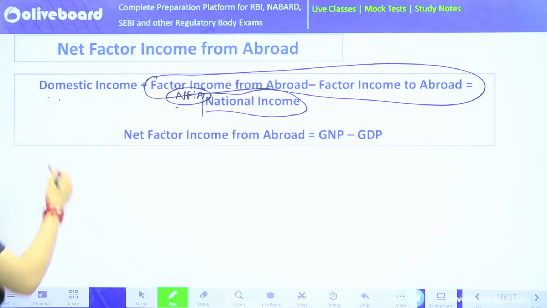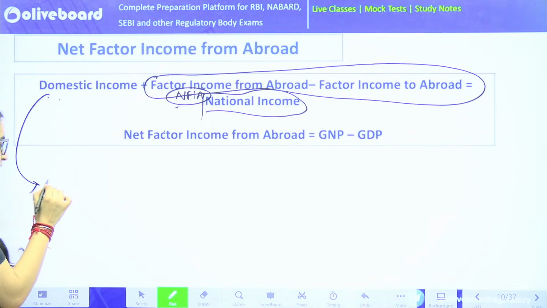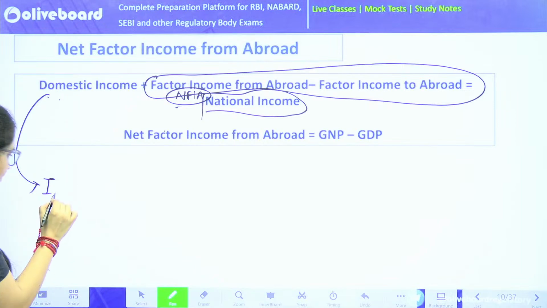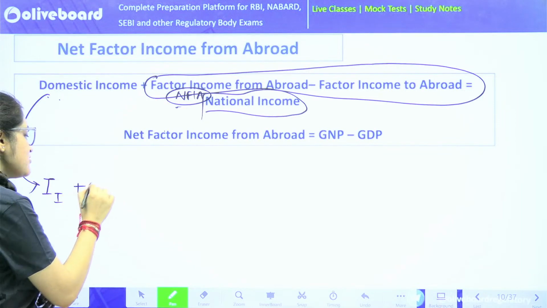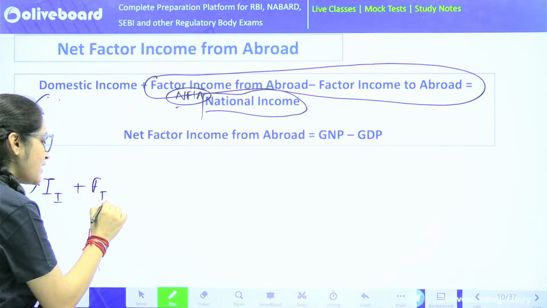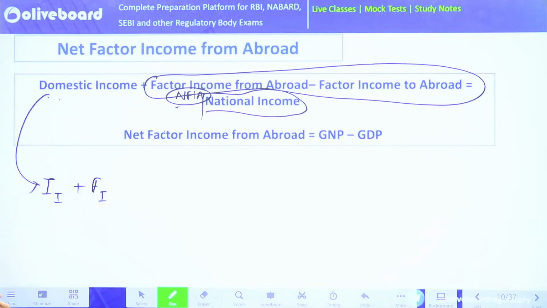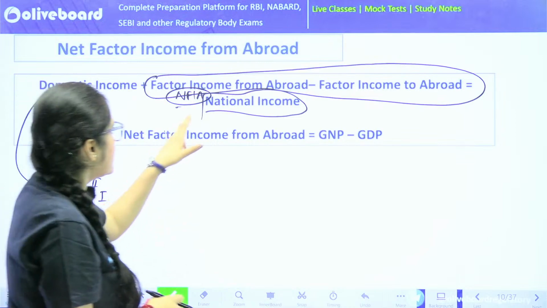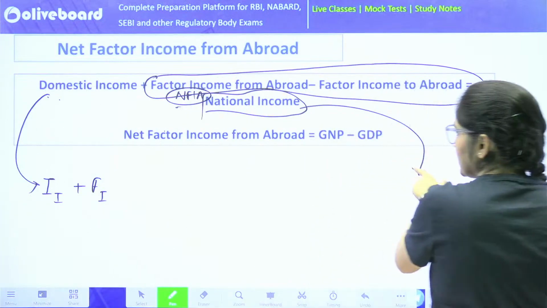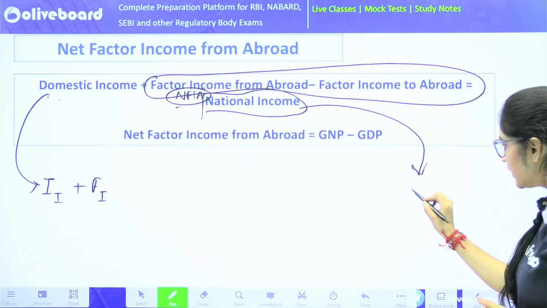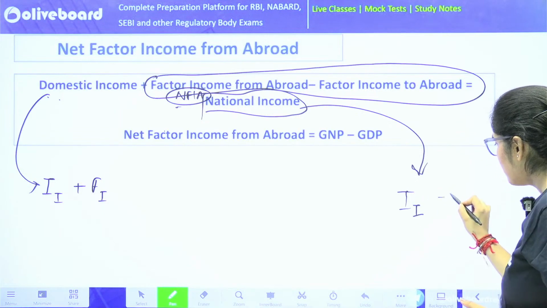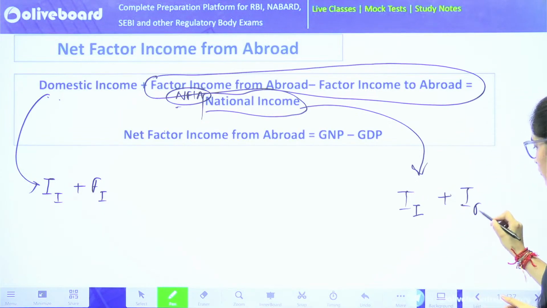See, we can understand it this way as well. Domestic income: let's say there was an Indian who was living in India. His income will be added. Let's say there was a foreigner who was again living in India. His income will also be added. Now, if I say national income, what is national income? National income is Indians who were living in India plus Indians who were living in foreign territory. So, his income will be added.